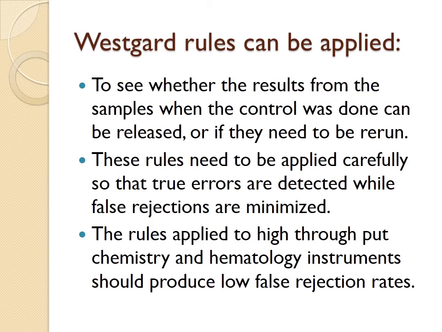to check, these rules can be applied carefully so that the true errors are detected while false rejections are minimized. The rule applied to high throughput chemistry and hematology instruments should follow a low false rejection rate. That means be generous, and we should use cautious administration of the Westgard rule so that we minimize the rejection rate to a smaller number.